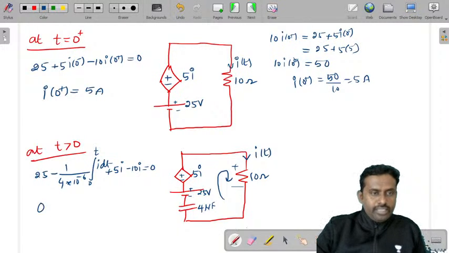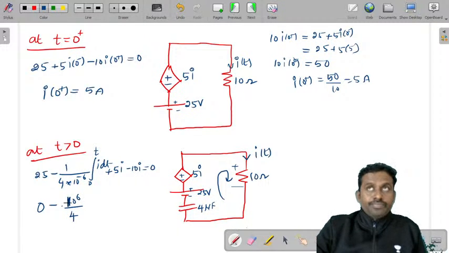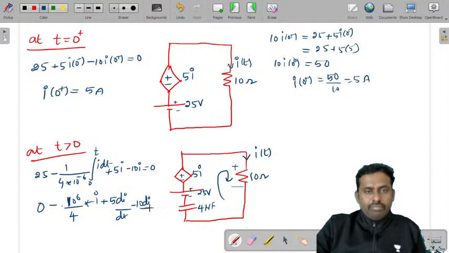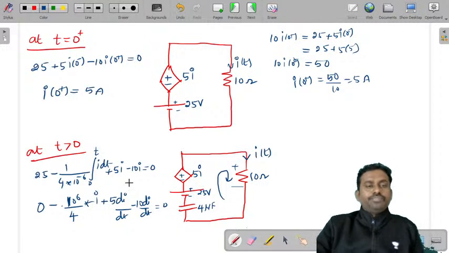Differentiate this, you'll get 0 minus 10 power 6 by 4 into I plus 5 di by dt minus 10 di by dt is equal to 0.